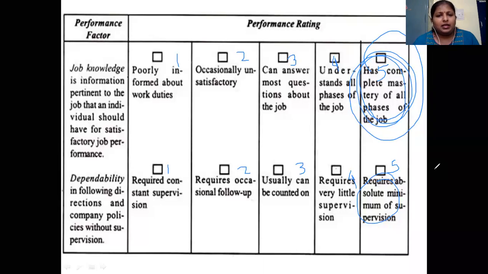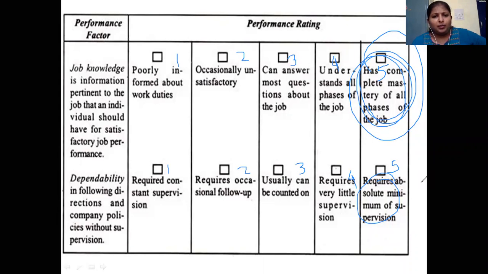So let us say there is a person in the organization named Suresh. I'm the manager and I'm supposed to rate him. His job knowledge, let me say, is occasionally unsatisfactory. So he gets 2 points here. Then dependability. He is not so dependable. He is average in terms of dependability. So I'll rate him as 3 here. So 2 plus 3 is the scoring he gets in terms of these two.